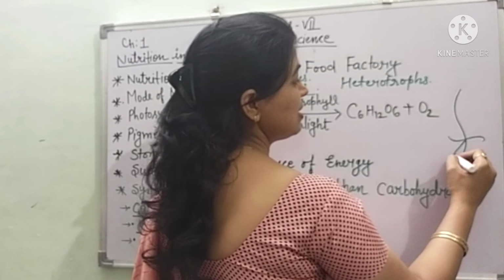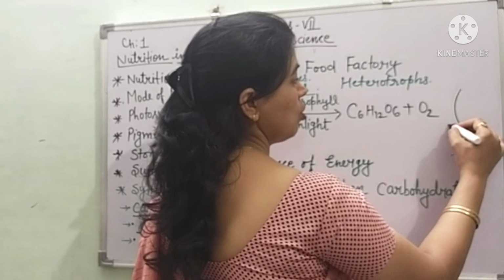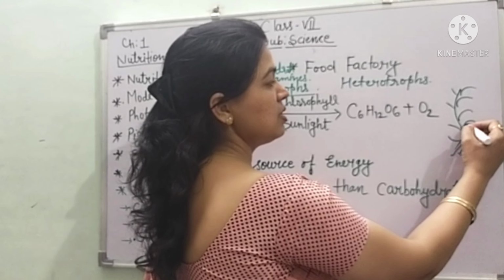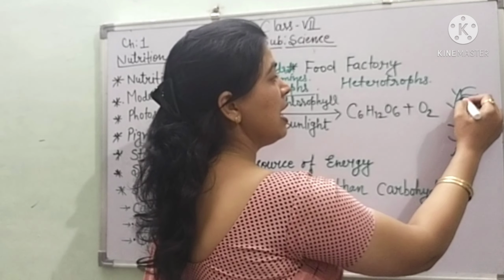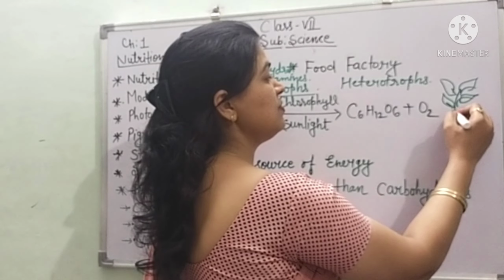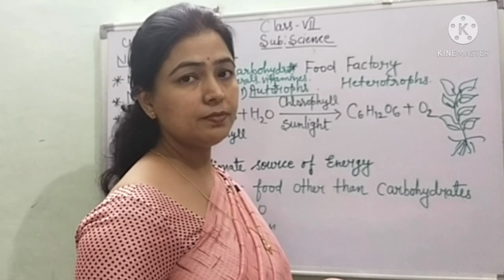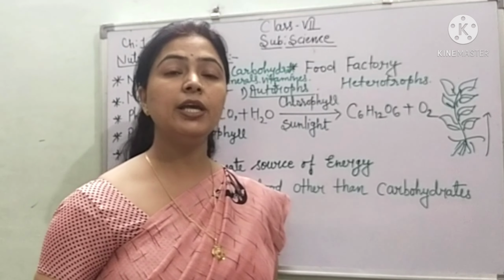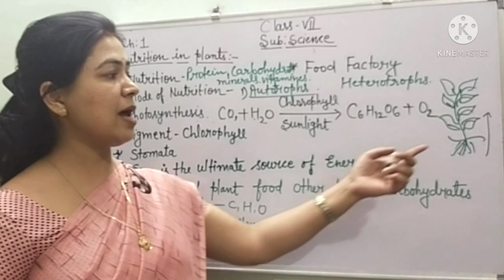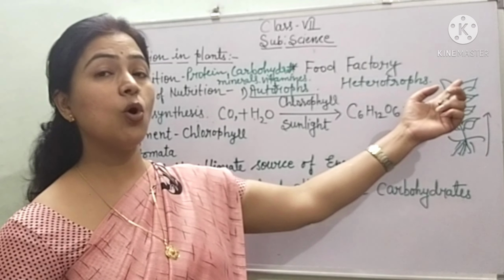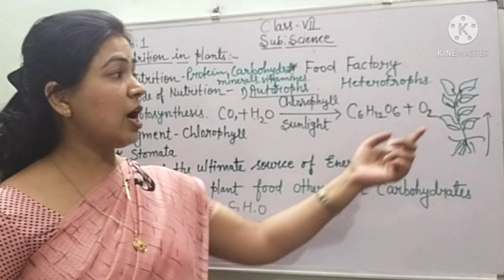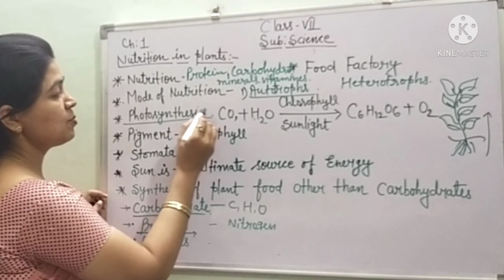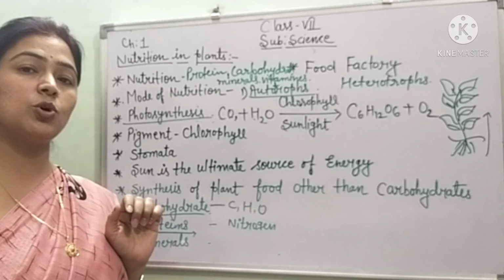If I make a simple diagram, a simple structure of a plant, children, you please see here that these are the roots, these are the leaves, and basically we all know that the leaves are green in color. The function of the roots is to absorb the water and the minerals in dissolved form from the soil and send them to all the parts of the body. Now these green leaves are responsible for the photosynthesis process.